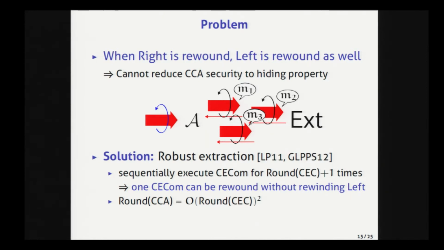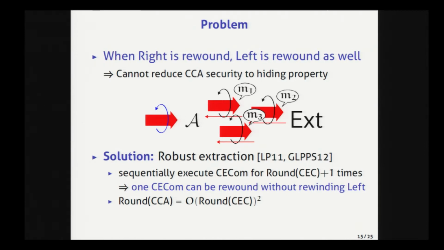Then I solve this problem by using a technique called the robust extraction technique. The idea of this technique is that when CCOM is sequentially executed many times, we can guarantee that at least one of them can be extracted without rewinding the left side.